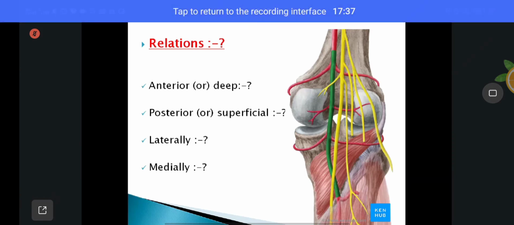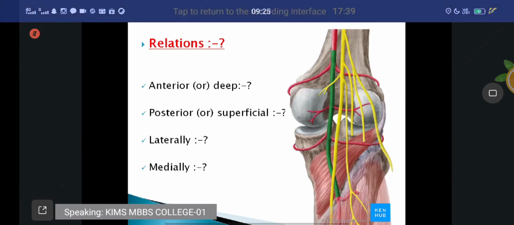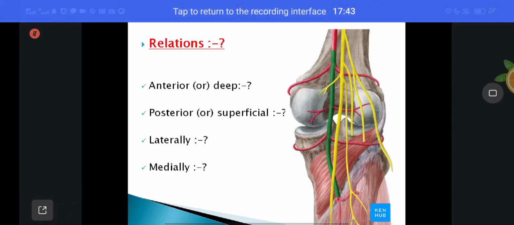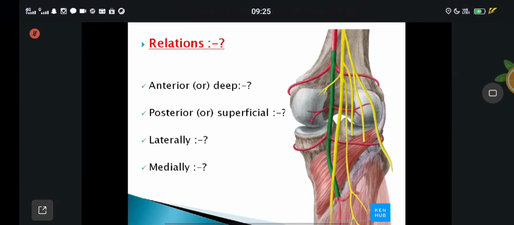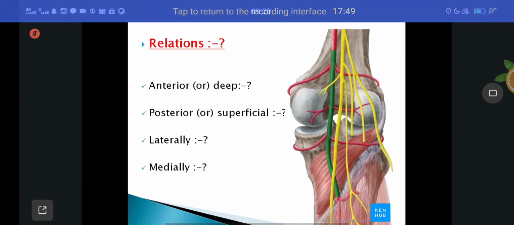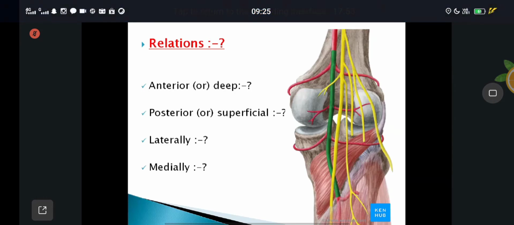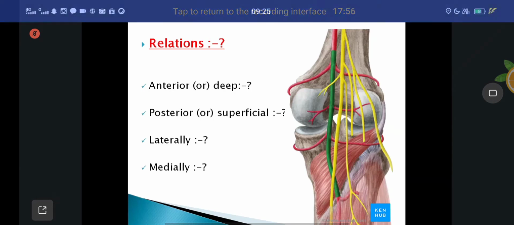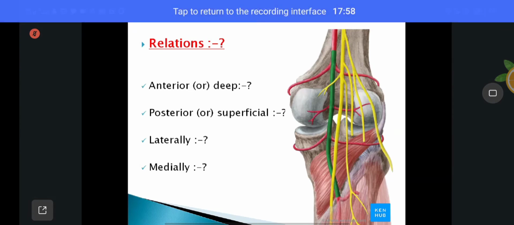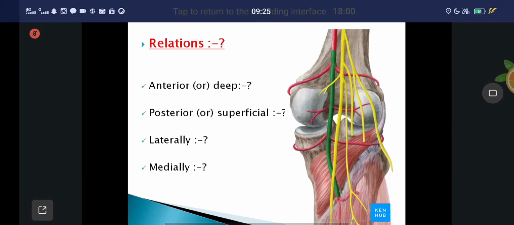The anterior, also called deep, relations are especially the lower part of the femur and the upper part of the tibia, and also the capsule of the knee joint. The posterior relations, also called superficial, are mainly the vein, the tibial nerve, and the cutaneous nerves. Laterally and medially are branches of the popliteal artery.